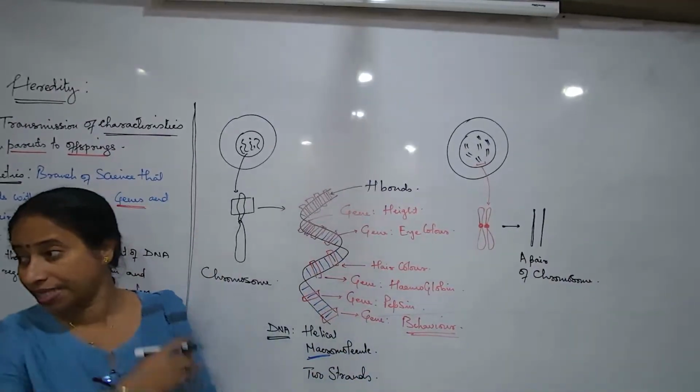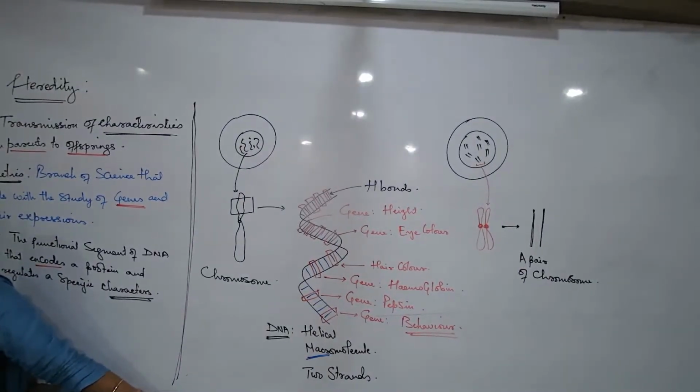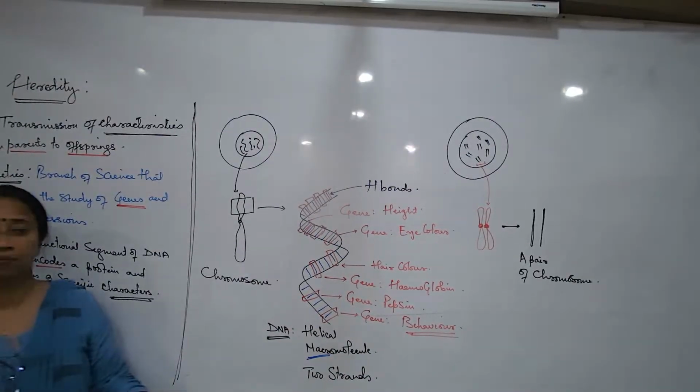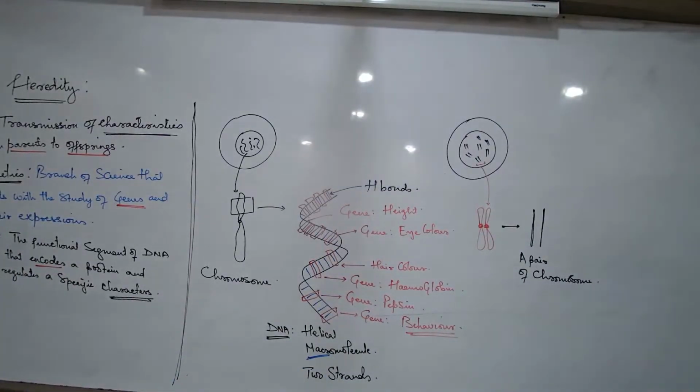Clear? Now I said in our cells, are you aware what is the number of chromosomes we have in our cells? कितने? 23 pairs. That is 46 chromosomes. We have got 23 pairs of chromosomes and always in the form of a pair.